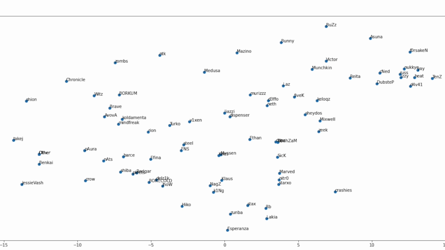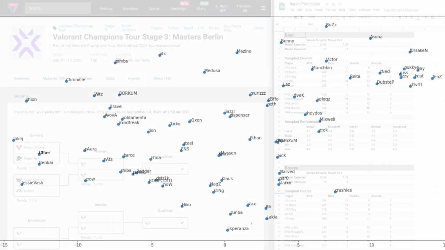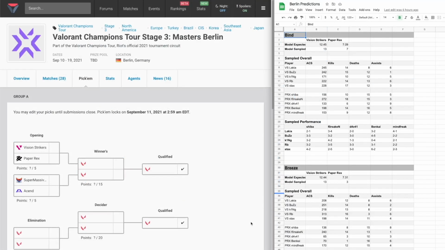So the embeddings for Nats and Dapper are actually quite different. I don't really know how Nats plays, so I can't say anything deeper, but if anyone has any ideas, definitely feel free to leave a comment. Yeah, I guess in general, I'm less knowledgeable here on the international scene. So if anyone sees anything cool in the visualization, please feel free to leave a comment. And now for the tournament predictions.